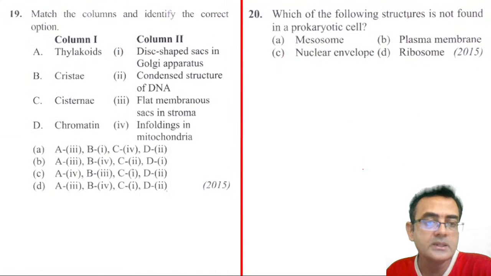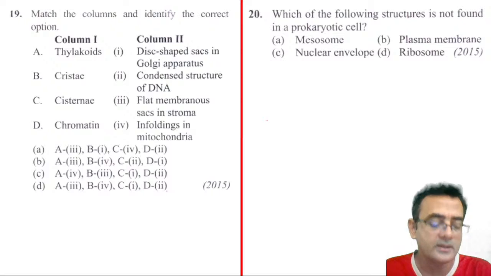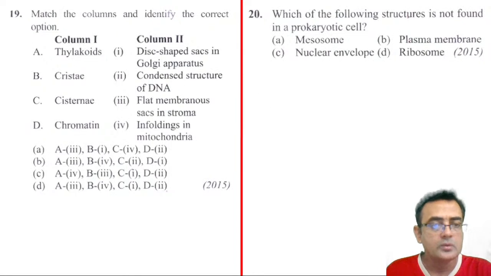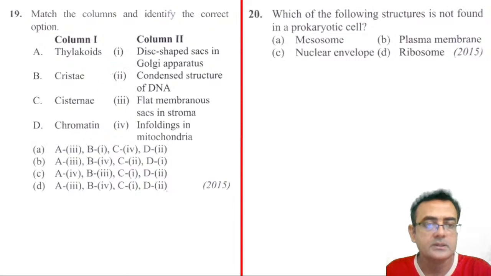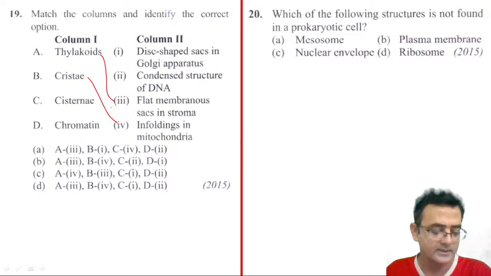Okay, then 19 number, a very long question it seems, but a very simple question. Match the column and identify the correct option. Again, you just match first and then you try to fish out the answer, right? So thylakoid is nothing but the flat membranous sacs in the stroma, right? Cristae or crista is nothing but the folding in the mitochondria, the finger-like projections of the inner membrane of the mitochondria, right?